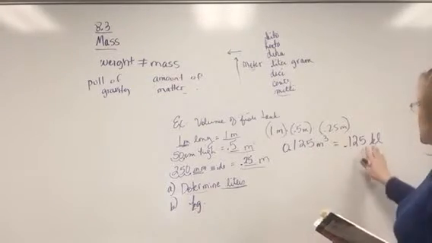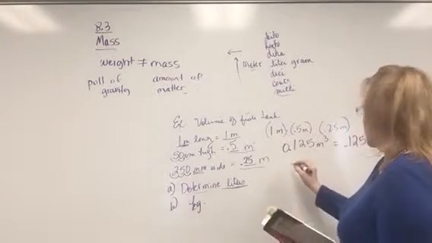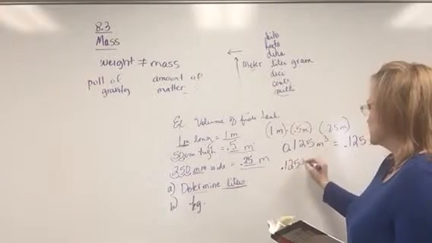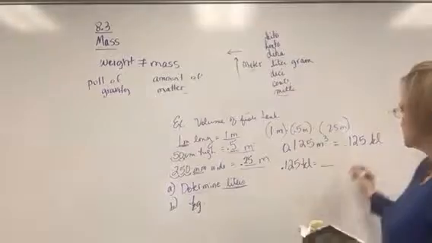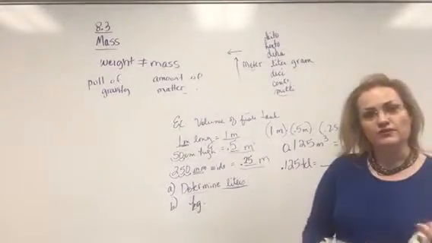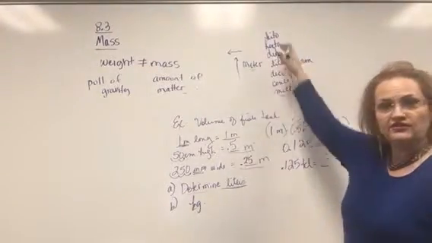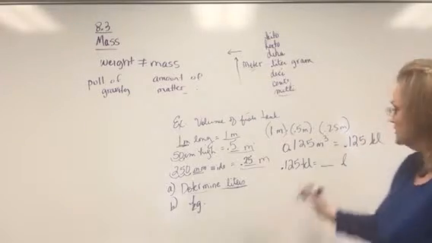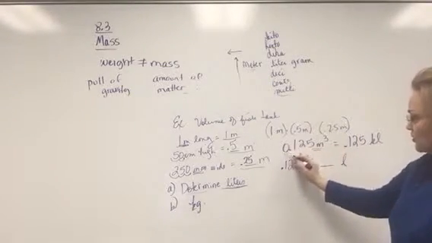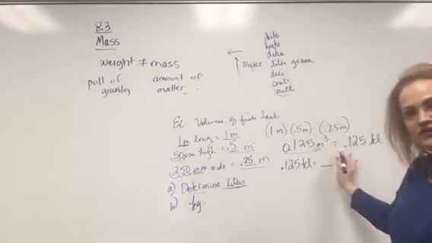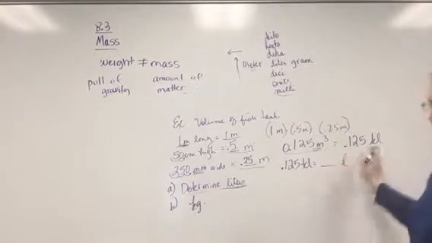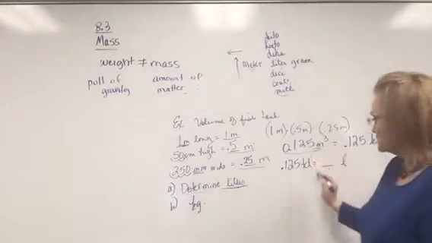All right, so we need it in liters. Right now we're at 0.125 in kiloliters, and question A says how many liters is that? Now we know how to do that from our moving on the scale. We're back to first degree. It wasn't third degree, but we have that chart that tells us cubic meters is the same thing as kiloliters. So we were able to get out of the cubic units and get over to something linear, kiloliter to the first.